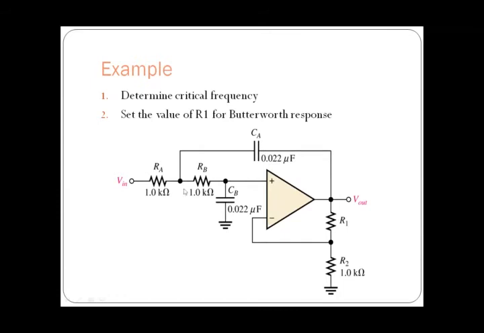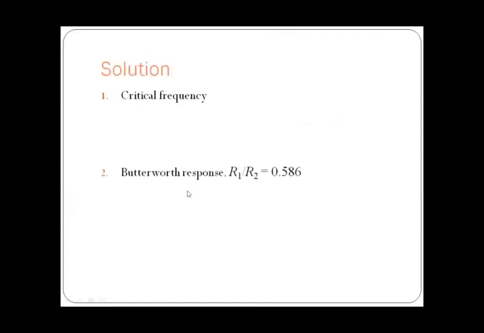So here you can see RA and RB are having the same values, that is 1.0 kilo ohms. So that is 1 kilo ohms, and capacitance value is 0.022 microfarads, which is nothing but 22 nanofarads. And R2 is also given as 1 kilo ohm. So we have to find the critical value.